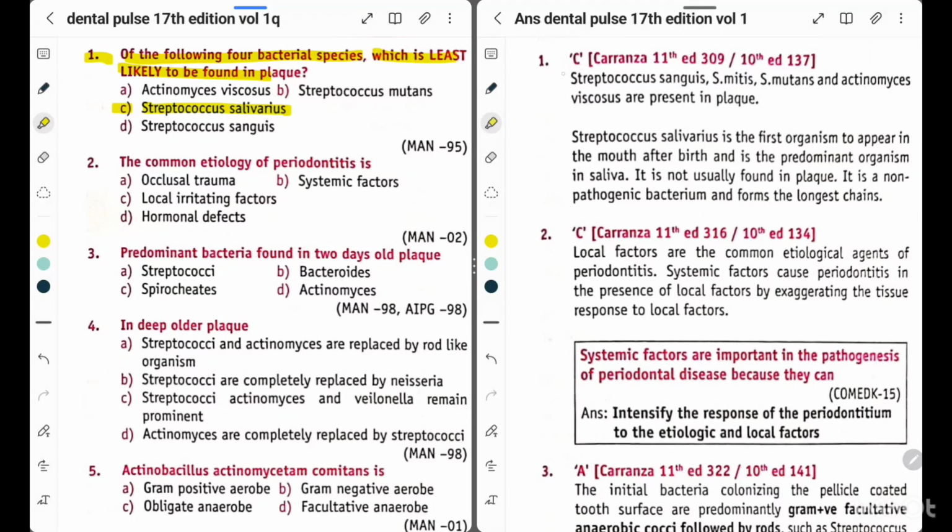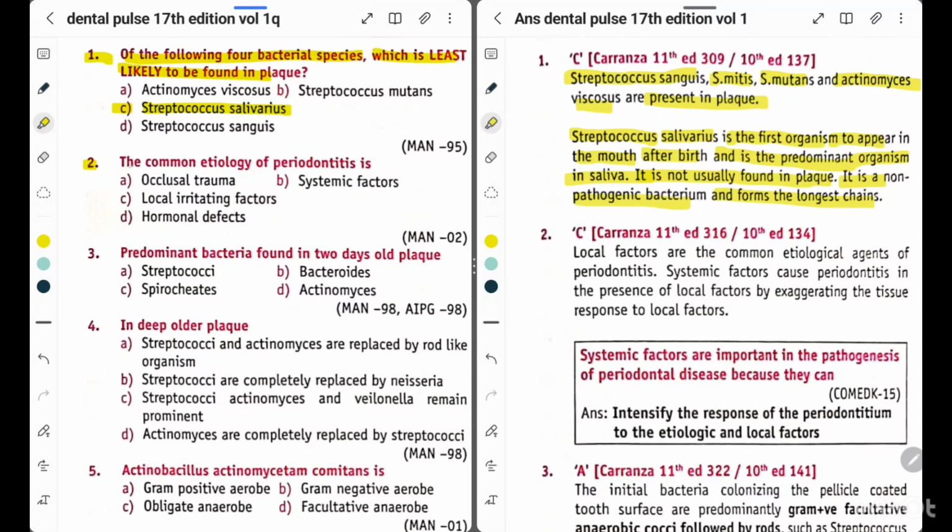Explanation: Streptococcus sanguis, Streptococcus mitis, Streptococcus mutans and Actinomyces viscosus are present in plaque. Streptococcus salivarius is the first organism to appear in the mouth after birth and is the predominant organism in saliva. It is not usually found in plaque. It is a non-pathogenic bacteria and forms the longest chain. Okay, so this Streptococcus salivarius is least likely to be found in plaque.